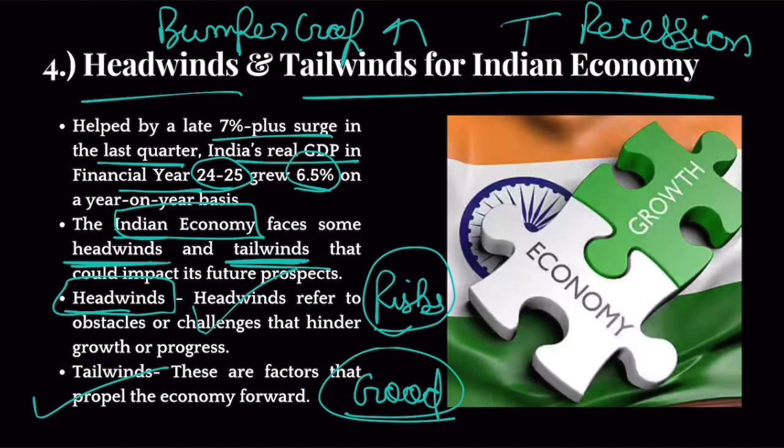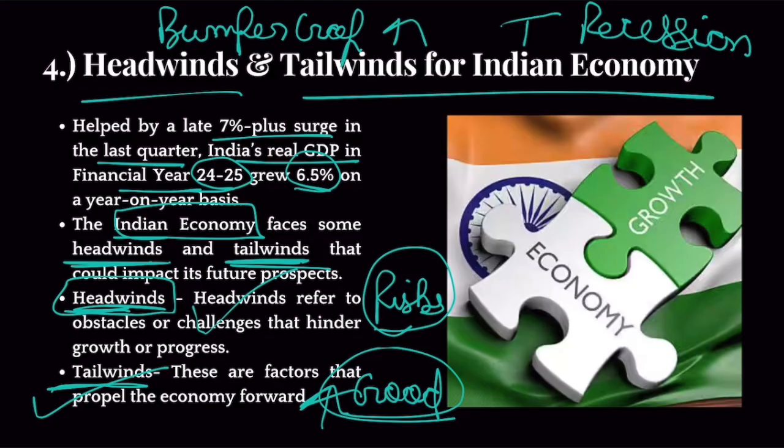That is a tailwind. So tailwinds are those factors that promote economic growth. Headwinds stop economic growth. Headwinds and tailwinds basically are terminologies from aircrafts and ships. When there is a tailwind, it means the wind is pushing the ship forward, and headwinds are coming from the other direction, reducing the speed of the ship or aircraft.